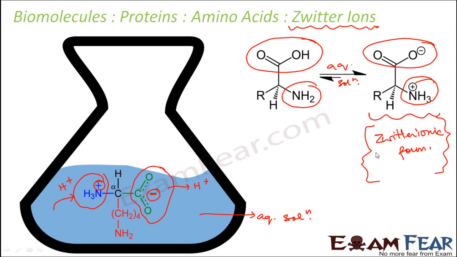So here it is said that this amino acid shows amphoteric behavior, that is, it acts like both acid and base, and this behavior happens only in aqueous medium. So this behavior is known as amphoteric behavior, where the particular compound behaves as an acid as well as a base, and we can see this behavior only in aqueous solution. So this is the concept of Zwitter ionic form.